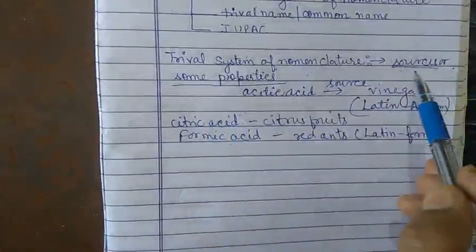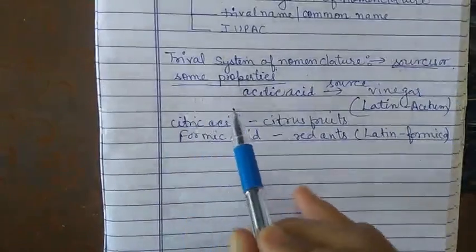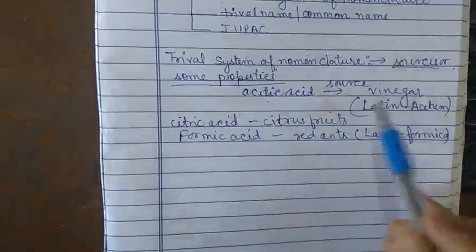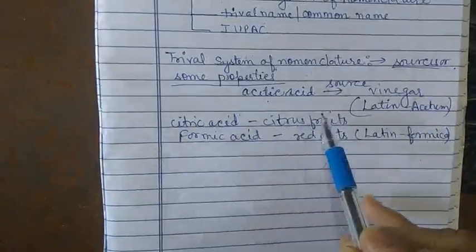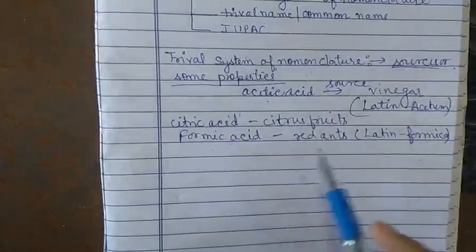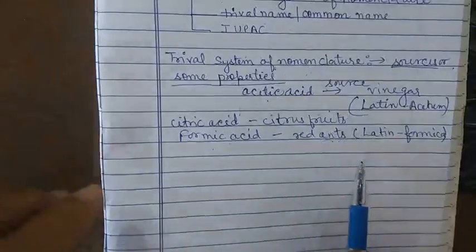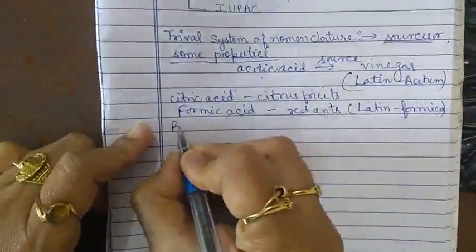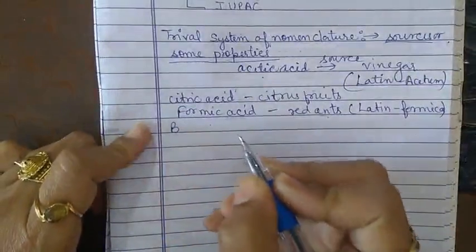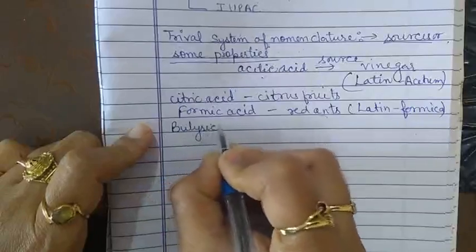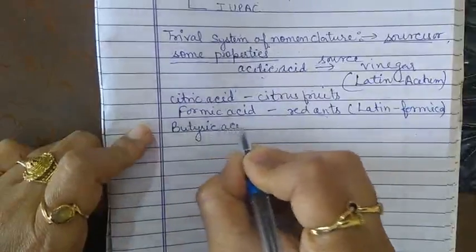The trivial name depends on the source or some property: acetic acid, vinegar; citric acid, citrus fruit; formic acid, red ants. Now the next very common type of acid is known as butyric acid.